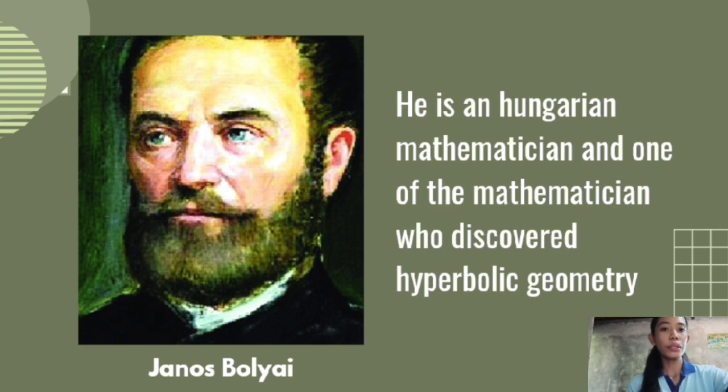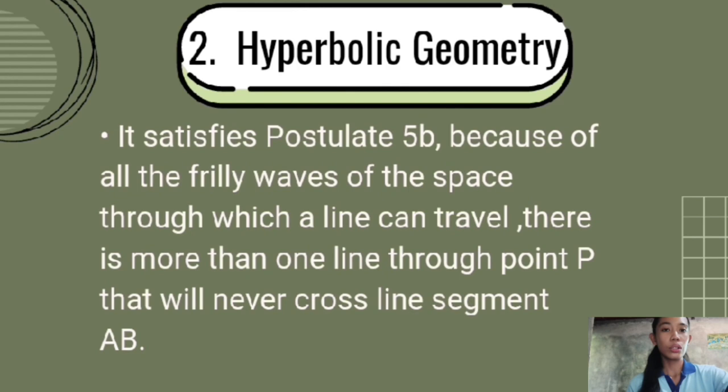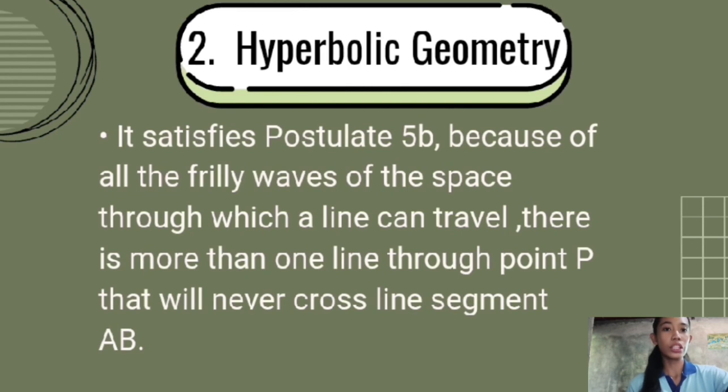He, along with other mathematicians, discovered and proved that hyperbolic geometry is a valid and consistent system, even though it does not satisfy the fifth postulate of Euclid. So, we already know that non-Euclidean geometries, including hyperbolic geometry, do not satisfy the fifth postulate of Euclid. But hyperbolic geometry satisfies postulate 5b.